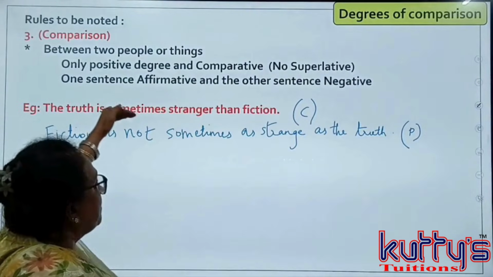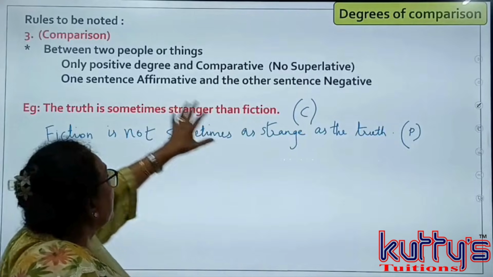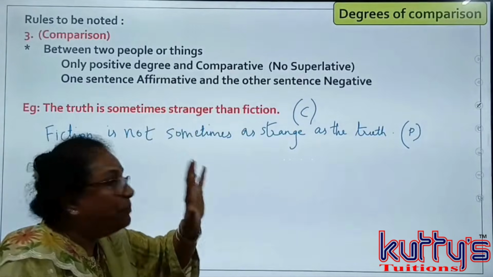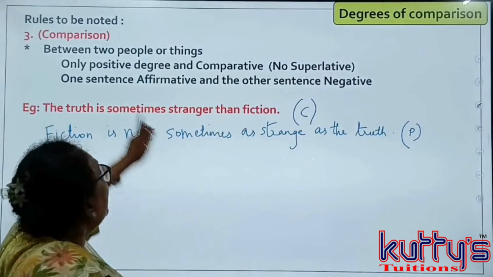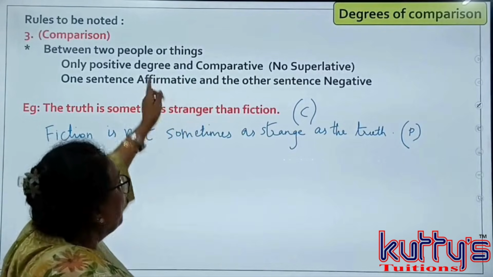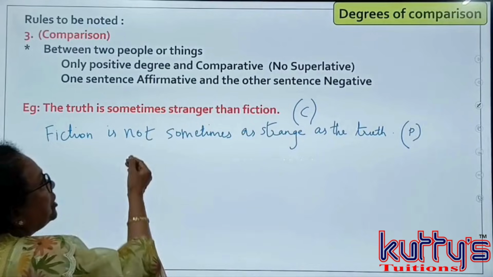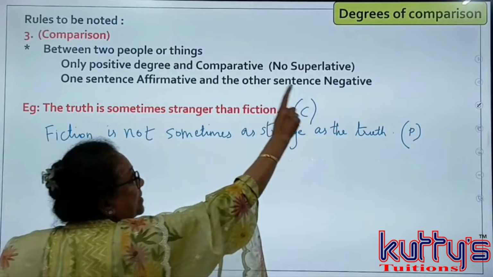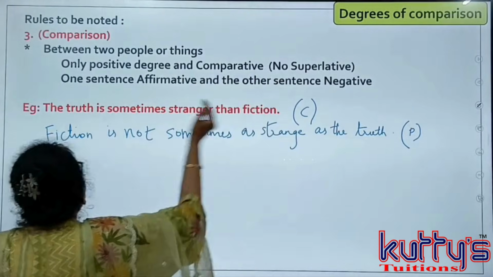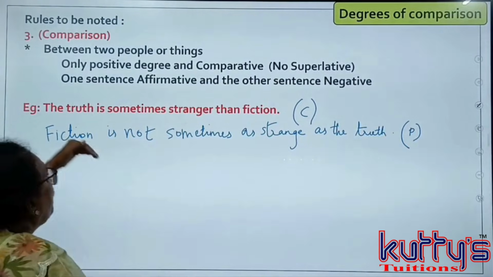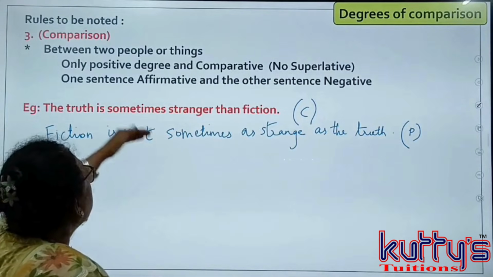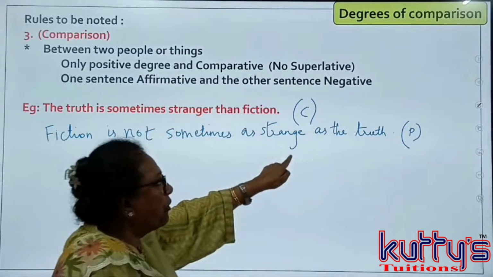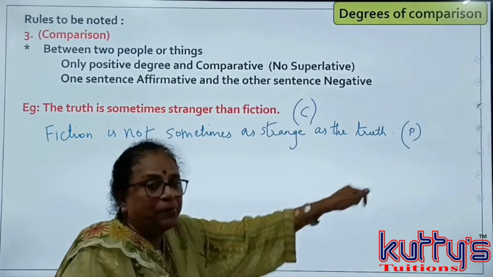The truth is sometimes stranger than fiction. Stranger is a comparative degree with than. This sentence is affirmative. We have to change it to positive, but at the same time you have to make the sentence negative. You have to bring fiction in the front. Fiction is not sometimes as strange as the truth.